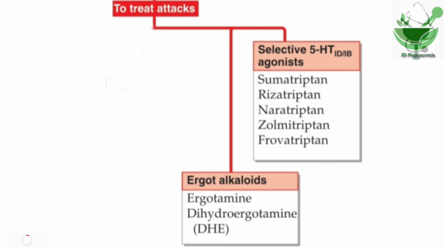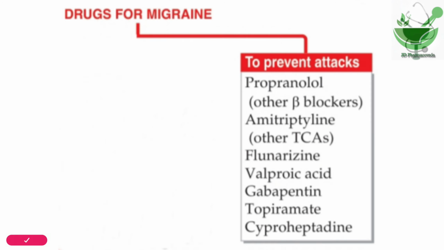dihydroergotamine. Then the next, important category is selective 5-HT1D or 1B agonists. The drugs are sumatriptan, rizatriptan, naratriptan, zolmitriptan, frovatriptan. These triptans can constrict the dilated cerebral blood vessels in the brain and also inhibit the release of vasoactive neuropeptides by trigeminal nerves. Then the other category is to prevent attacks.